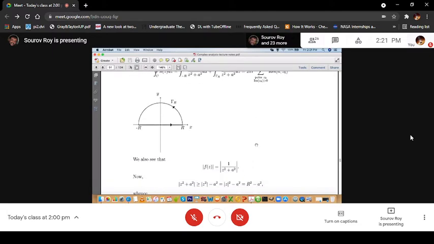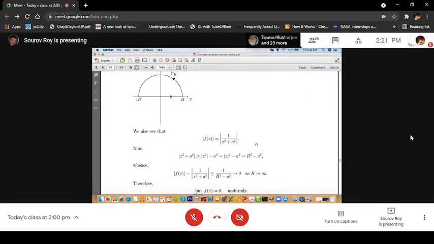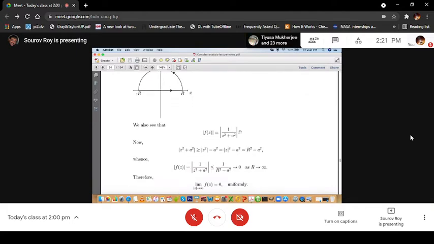Now you see here that mod of f(z) is mod of 1 by z square plus a square, and using the triangle inequality in this form, mod of z square plus a square is greater than or equal to mod of z square minus a square, which is mod z whole square minus a square, that is equal to r square minus a square.